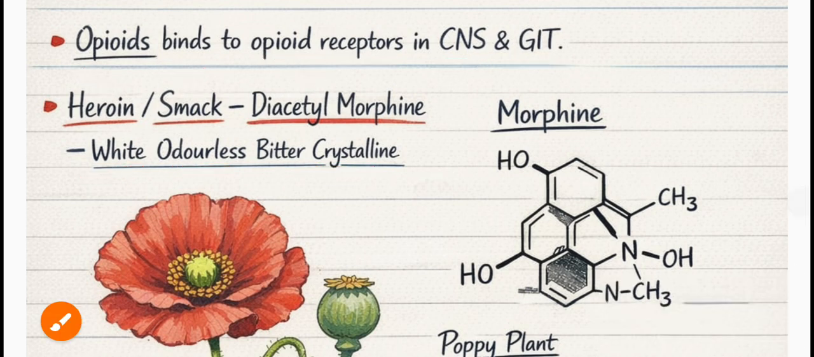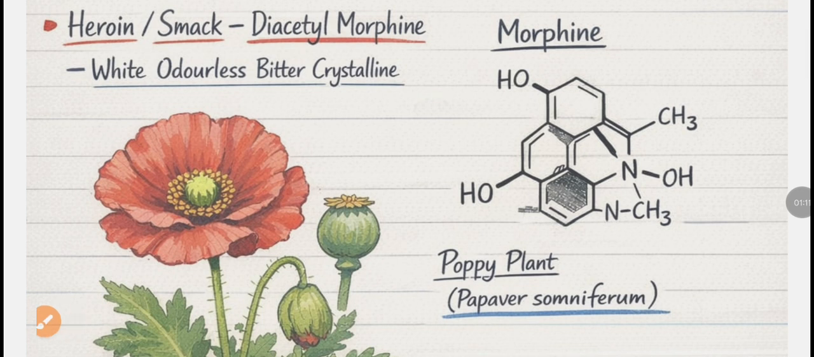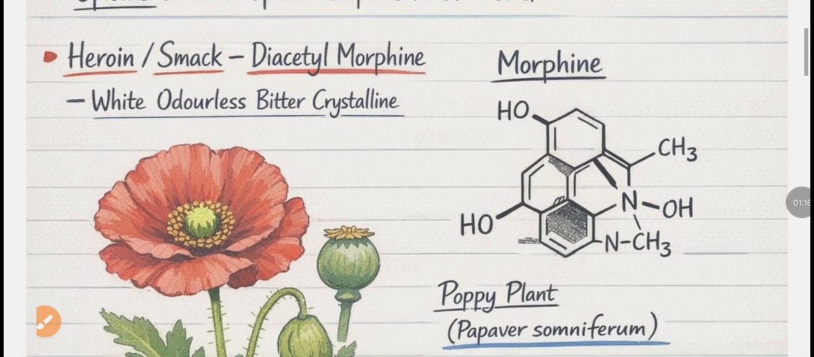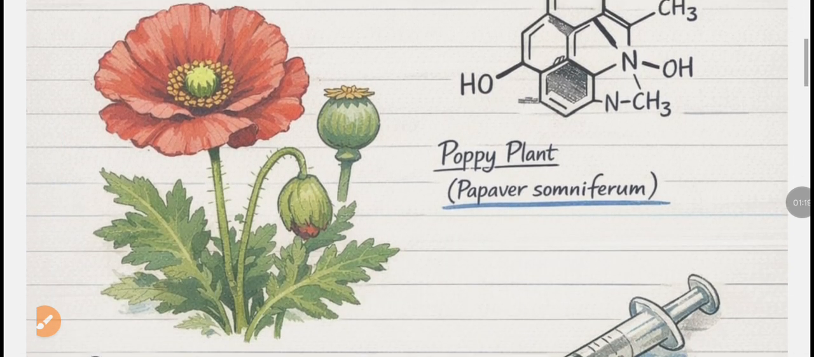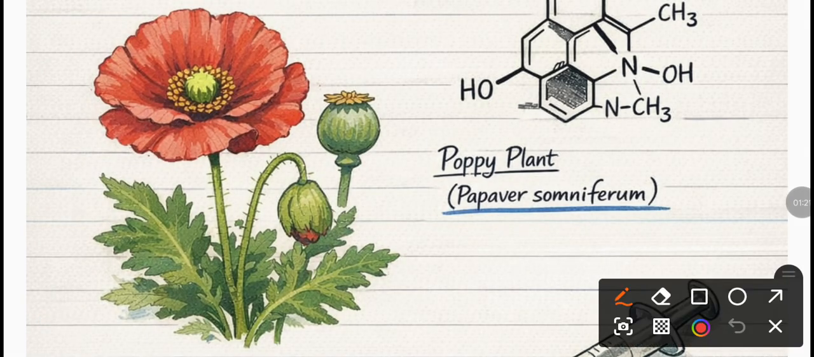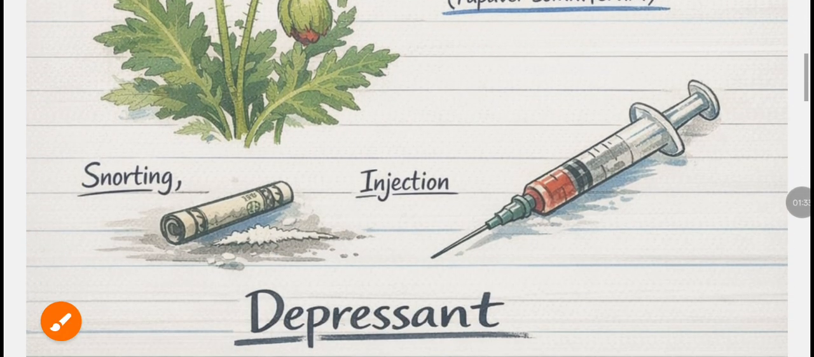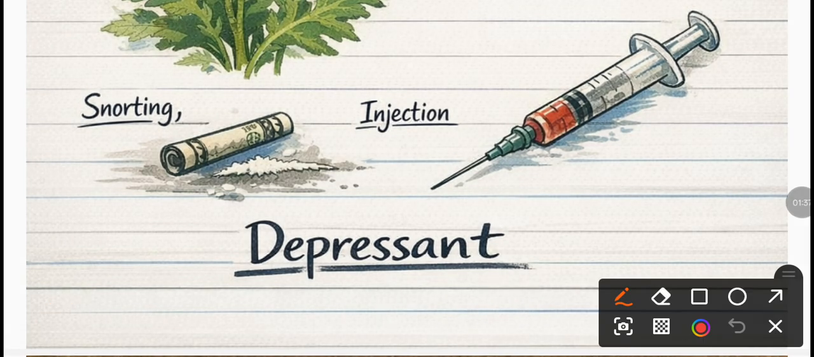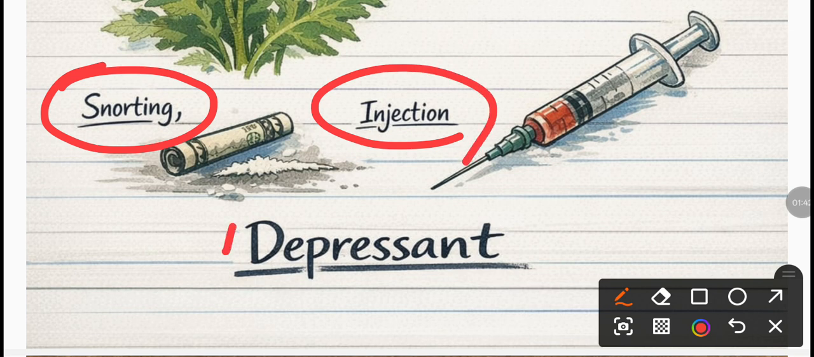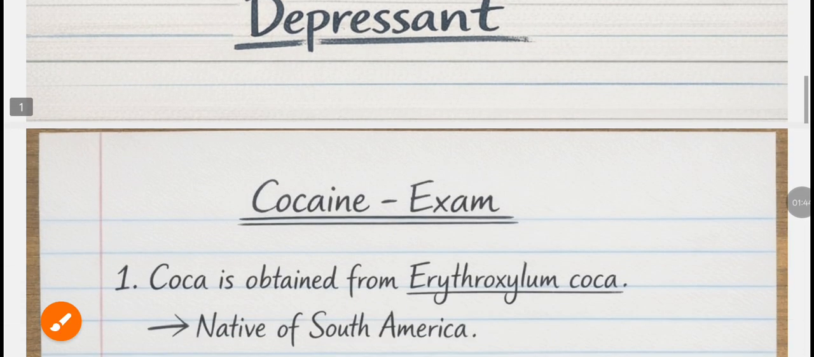So remember here the chemical structure of morphine, which is important to the exam. And also remember that opioids are extracted from a plant called poppy plant, and the binomial nomenclature is Papaver somniferum. Remember the skeletal structure and this flower diagram, which is important for MCQs. Then remember, opioids are generally taken into the body in the form of snorting or injection. They are basically the depressants. Let us move on to the next one.